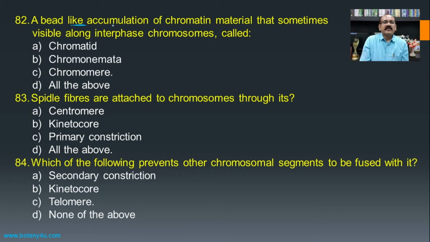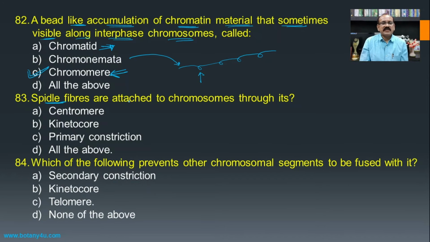Then a bead-like accumulation of chromatin material that is sometimes visible along the interphase chromosomes is called. If you see such a bead-like arrangement of the chromatin material, then such bead-like material is known as the chromomere, and hence the chromomere becomes the answer. And this one is a chromonema or chromonemata, and chromatids are the parts of the chromosome.